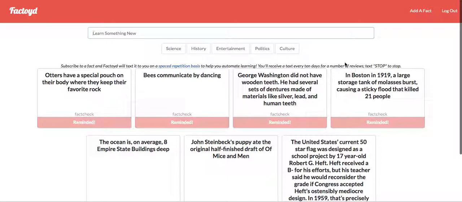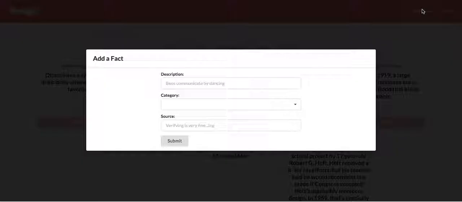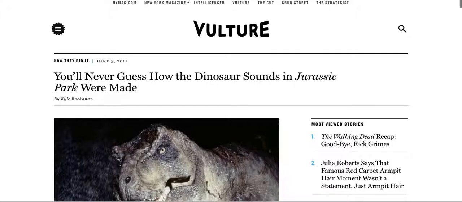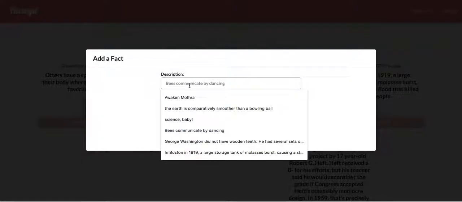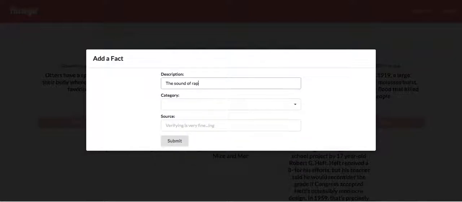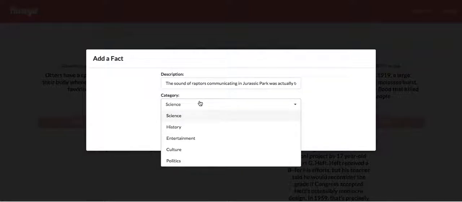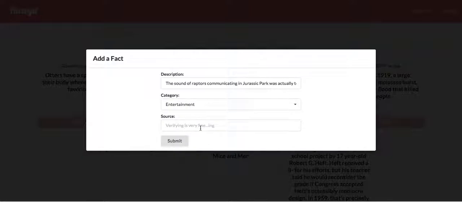And basically the point of the app is that you can add a fact, and let's say you want to show people the different ways the dinosaur sounds were made in Jurassic Park. So you can say that the sound of raptors communicating in Jurassic Park was actually tortoises mating. That's kind of fun. You might want to remember that. You can pull that out at a party, and we'll call that an entertainment fact. And of course, we need our source so that people know we're not full of baloney.